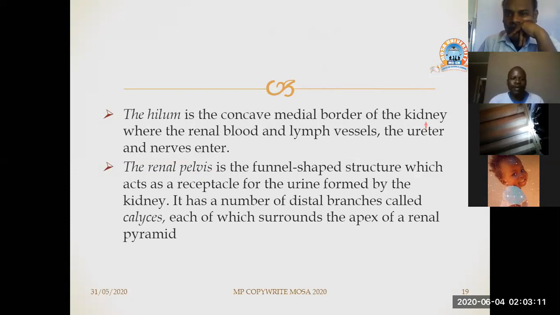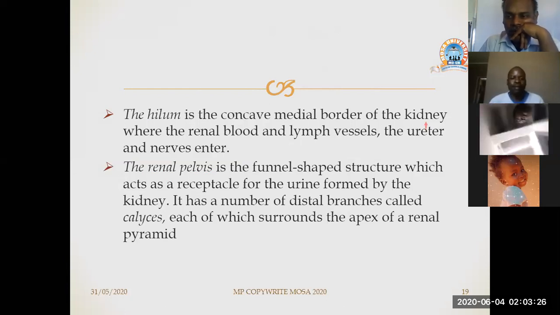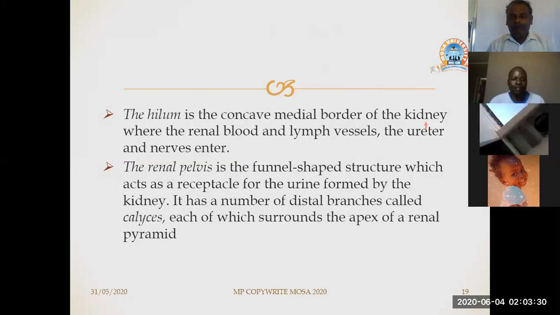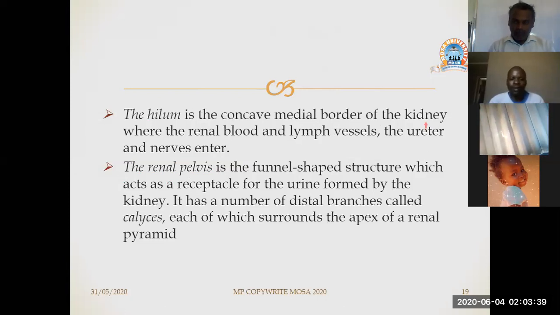Also, the hilum is the concave medial border of the kidney, where the renal blood and lymph vessels, the ureter and nerves enter, which I explained earlier on. You'll also be able to see the hilum once the kidney is cut. Then the renal pelvis is the funnel shaped structure which acts as a receptacle for the urine formed by the kidney.